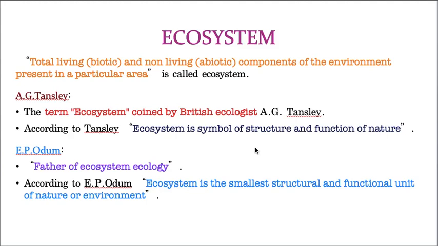Now, ecosystem can be defined as the total living and non-living components of the environment present in the particular area. That means in a given area, how many biotic components and abiotic components are there. And these biotic and abiotic components together are called an ecosystem.